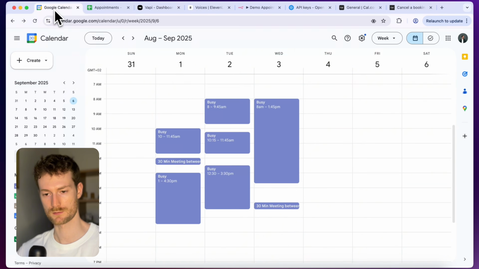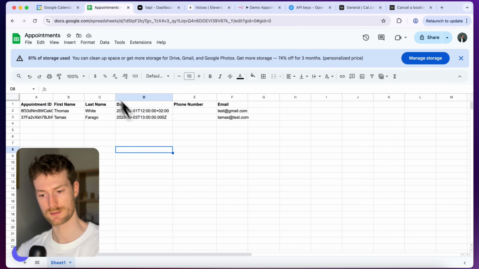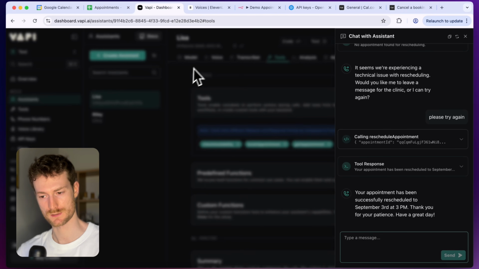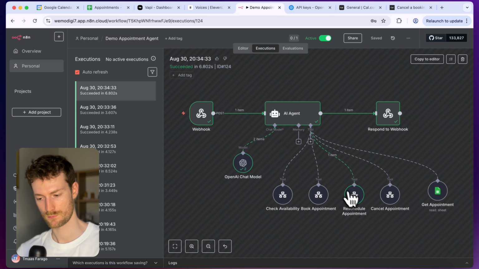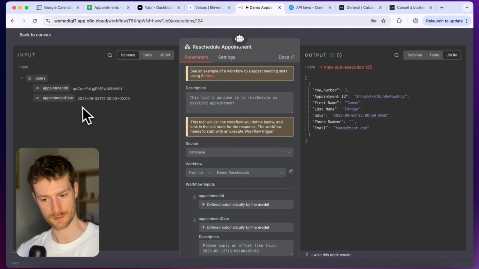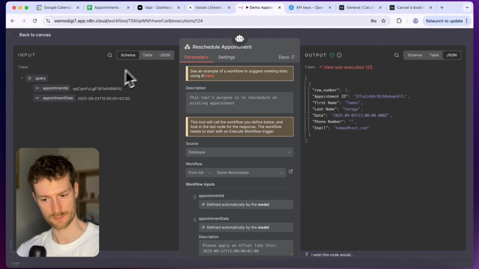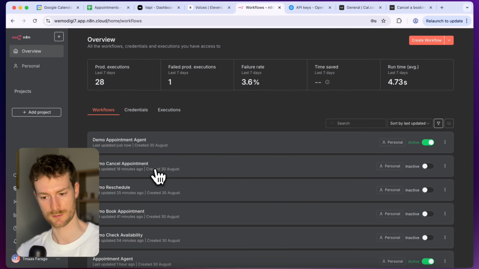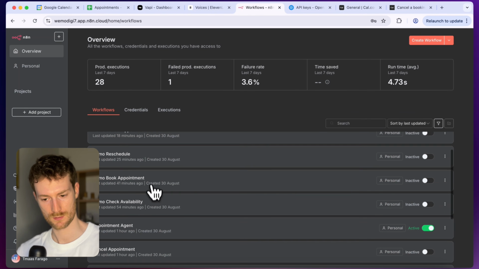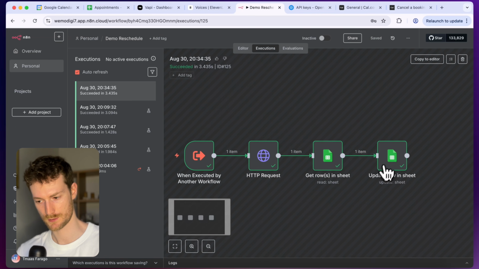Okay, it looks like it worked. So let's go back to the calendar, and it successfully rescheduled it to 3 p.m. But it looks like it didn't adjust the date. So let's see what the issue was. If I open this up, I can see the value it provided. And it looks like it provided the correct value. So I'm going to go in the reschedule appointment workflow, which was the demo reschedule. And let's see what happened here.